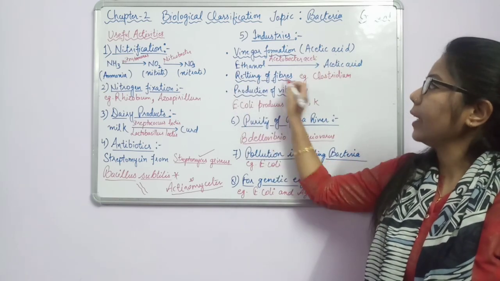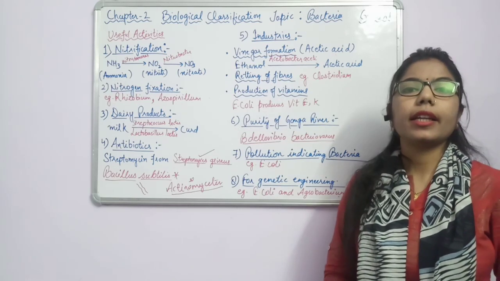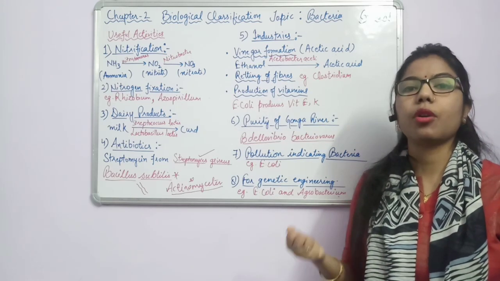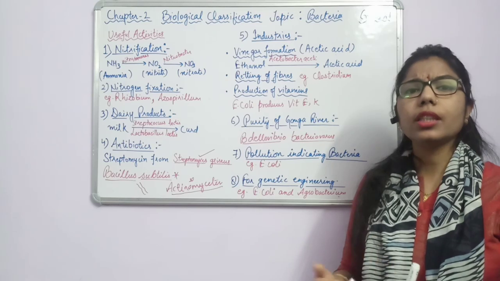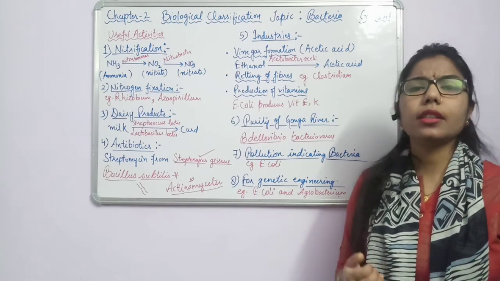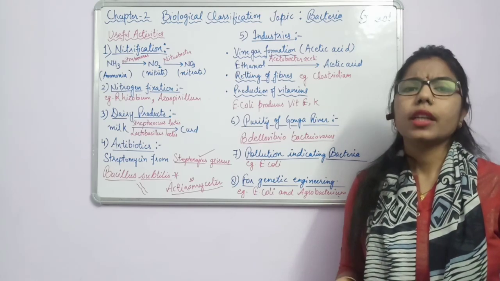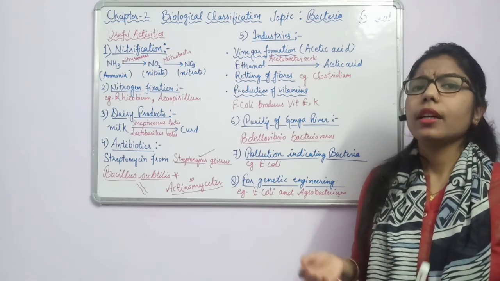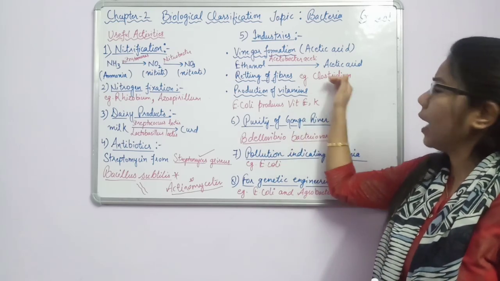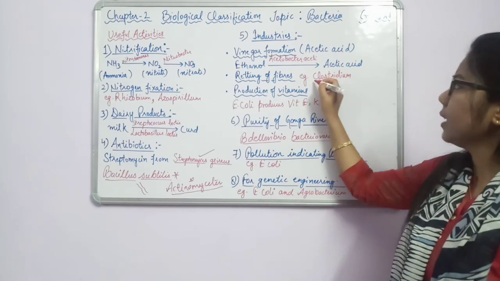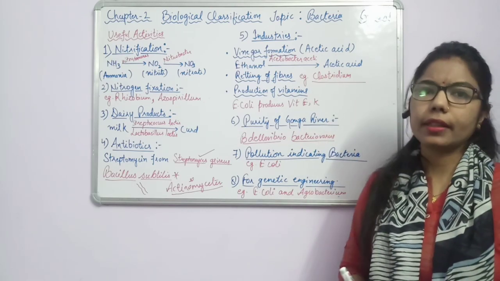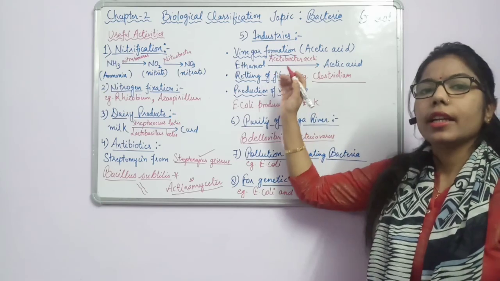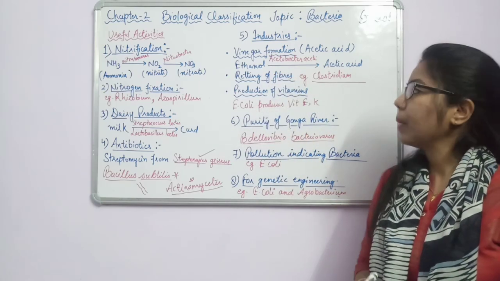Now another one is retting of fibers. What is the meaning of retting? Retting means extraction of fibers from the plants. So how can this process be done? We know what the fiber crops are: jute. These are the fiber crops. So how can we extract it from the plant? By dipping into the water as well as with the help of some bacteria. So what is that bacteria? Clostridium bacteria is responsible for the extraction of fiber from the plants.